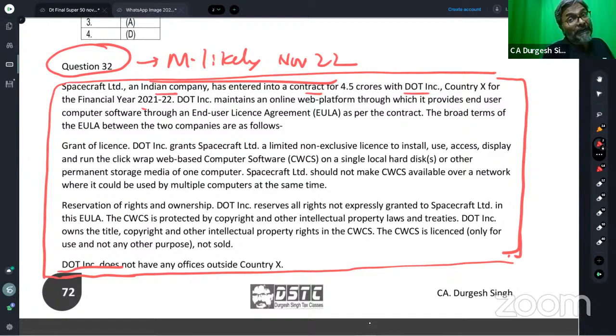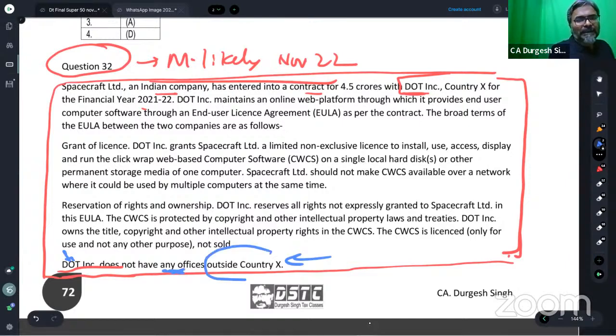So now, students, if that be the case, the condition is that this DOT INC dot should not have any permanent establishment in India. So if you see the last line, don't worry, students: DOT INC dot does not have any office outside the country X, so no PE in India. And who is the service recipient? Indian company. So therefore, whether the equalization levy of 165A could also be applicable?